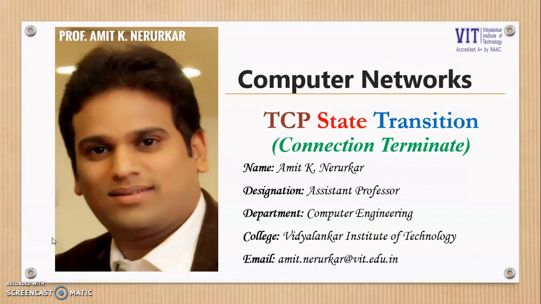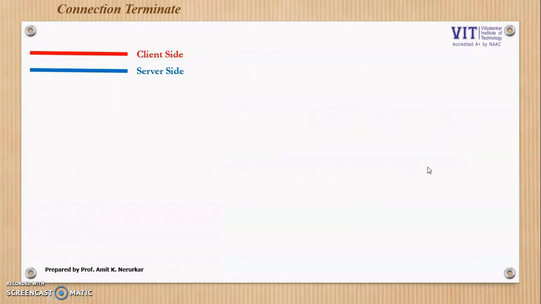Hello, I'm Amit Nerurkar. And in the second part of TCP state transition diagram, we would be focusing on connection termination. So, as you are aware, the red line indicates client side, the blue line indicates server side.